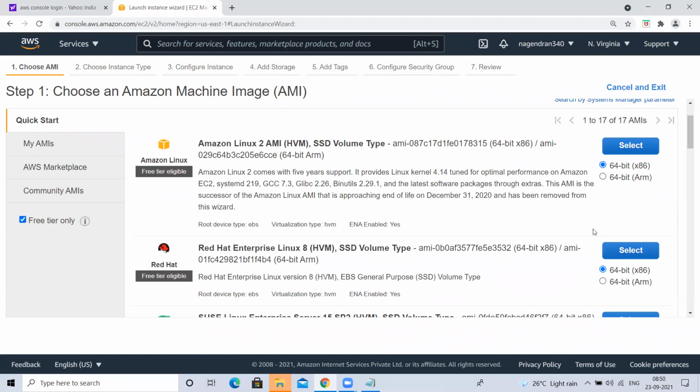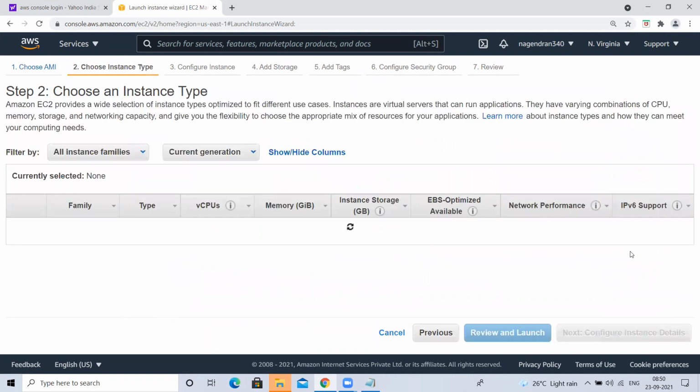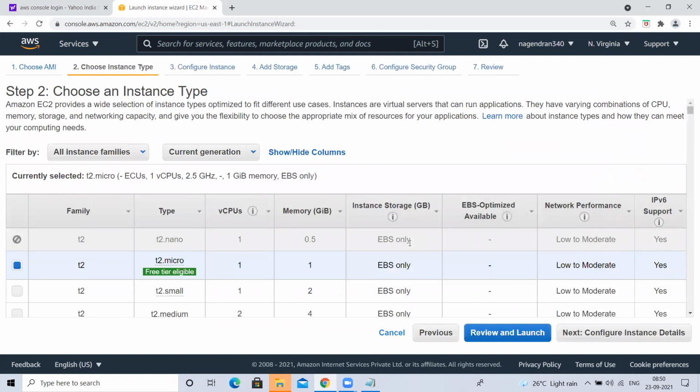For now, I'm going to select this Red Hat. Red Hat Enterprise Linux 8, I'm going to select. This is free tier eligible, so I'll not be charged. Select. So it went to the next page.